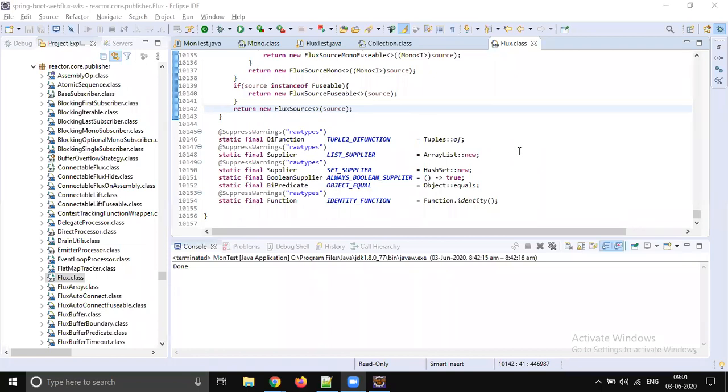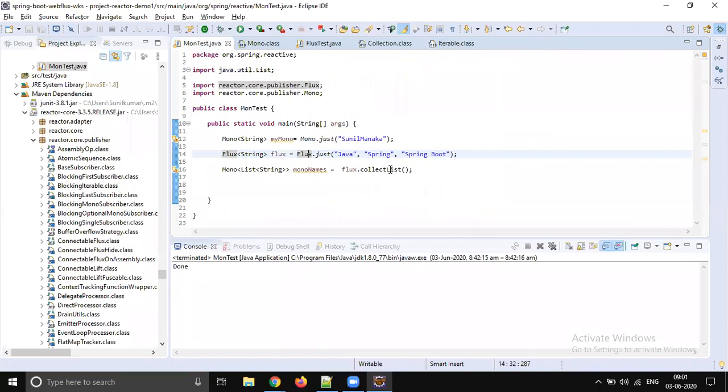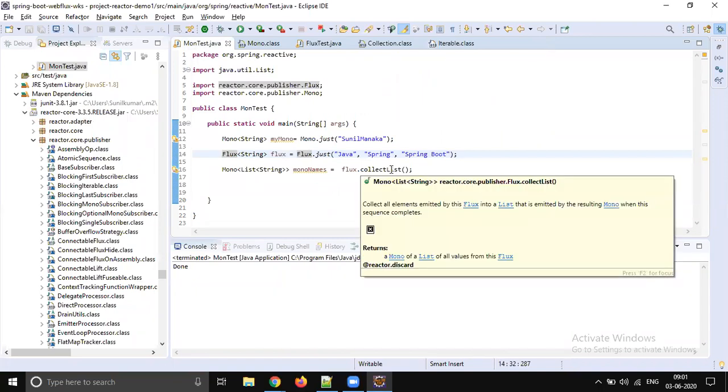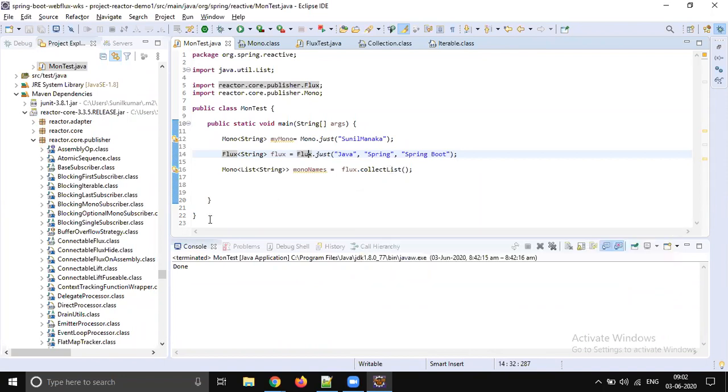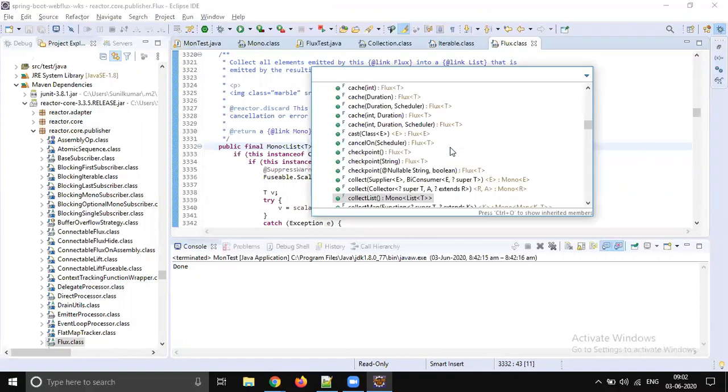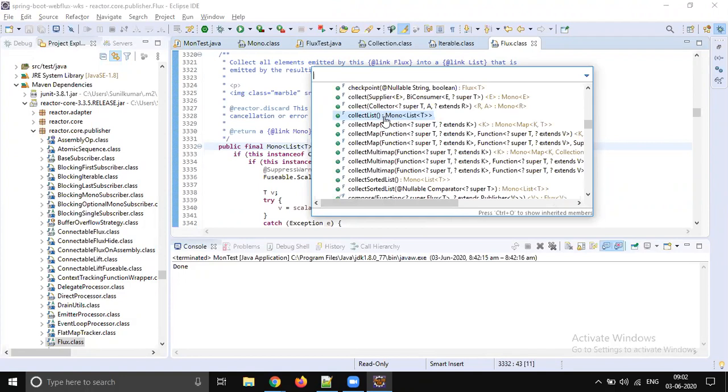If you would like to do the sorting, then call this method. Sorting is inbuilt with Flux. By default, for Mono no sorting is required because it is only one element. So only Flux needs sorting. It supports default sorting and customized sorting.